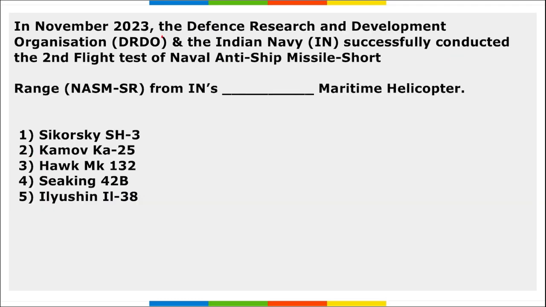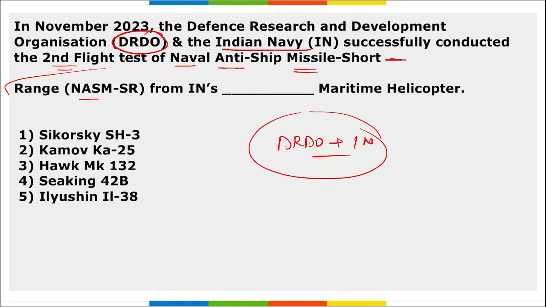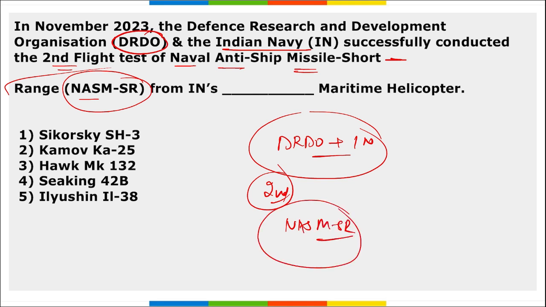Next, in November, DRDO and Indian Navy successfully conducted the second flight test of the Naval Anti-Ship Missile Short Range, that is NASM-SR, from the Indian Navy's maritime helicopter.